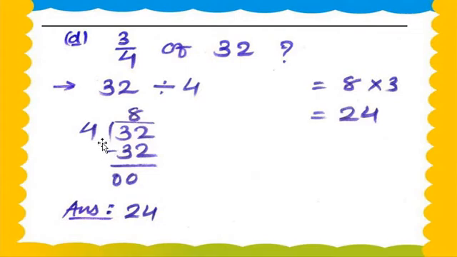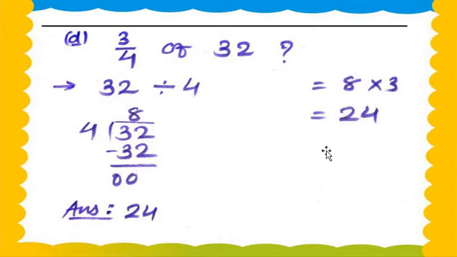Yes, obviously it comes. 4 8s are 32. See this, 4 8s are 32. So 32 minus 32 is 0. Understood?